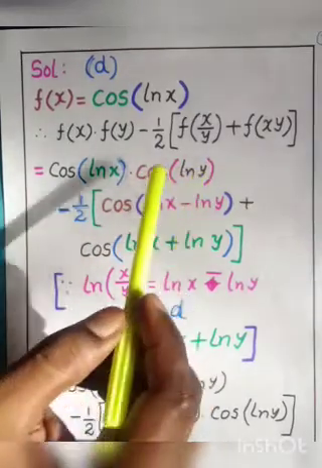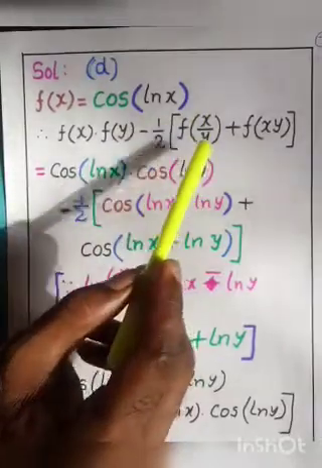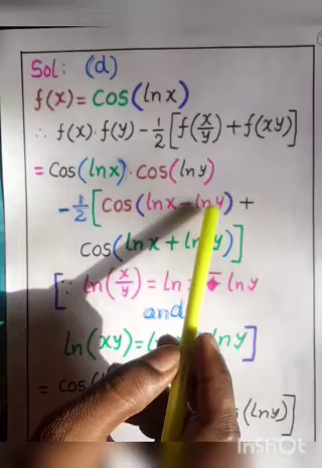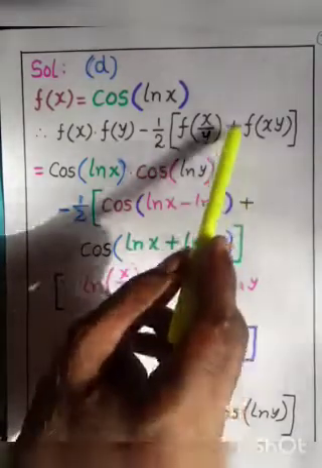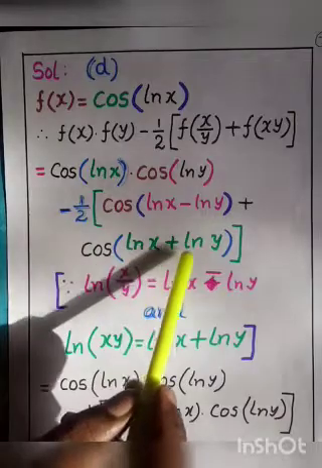We wrote here minus 1 by 2 of f of x by y, that is cos of log x minus log y, plus f of xy, cos of log x plus log y.